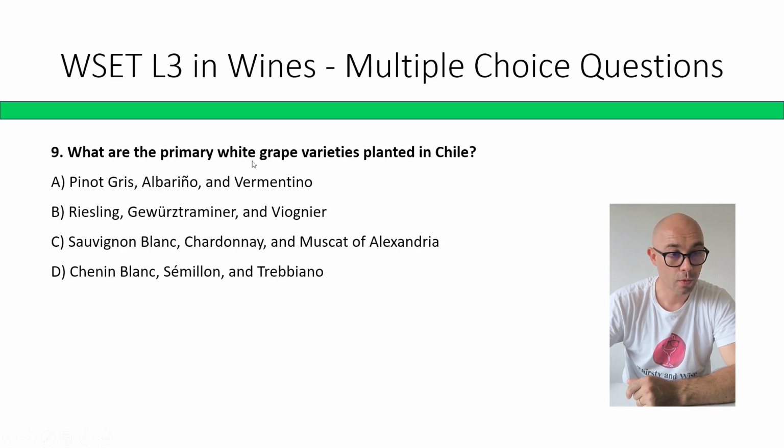What are the primary white grape varieties planted in Chile? Pinot Gris, Albariño, Vermentino; Riesling, Gewürztraminer, Viognier; Sauvignon Blanc, Chardonnay, Muscat of Alexandria; Chenin, Semillon, and Trebbiano. The correct answer is C, Sauvignon Blanc, Chardonnay, and Muscat of Alexandria.